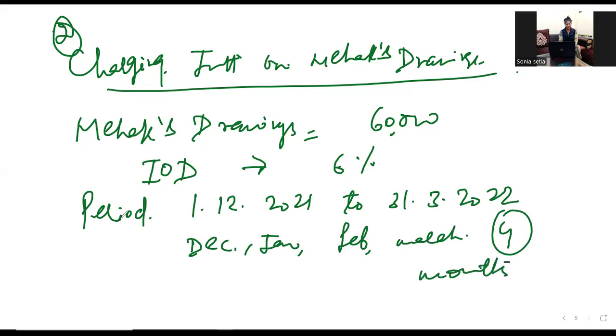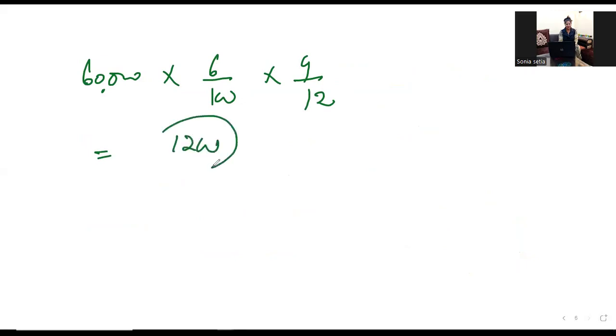So here we are going to calculate interest on drawings for the 4 months, right? So let's calculate 60,000 into 6/100 into 4/12. तो अगर आप इसको solve करते हो, you will get 1200, right? So this we have calculated interest on drawings.